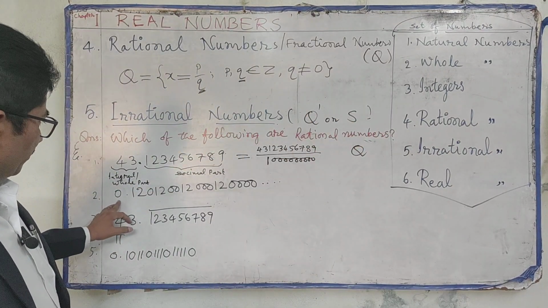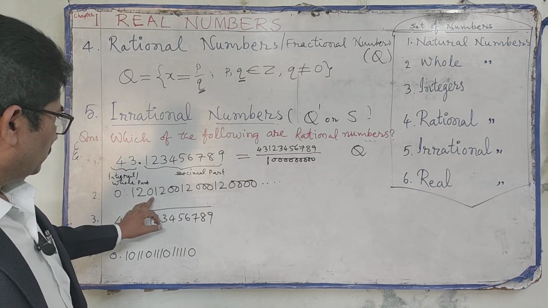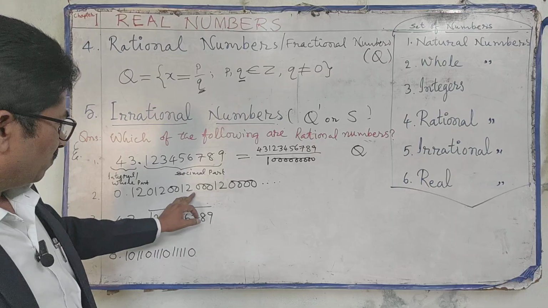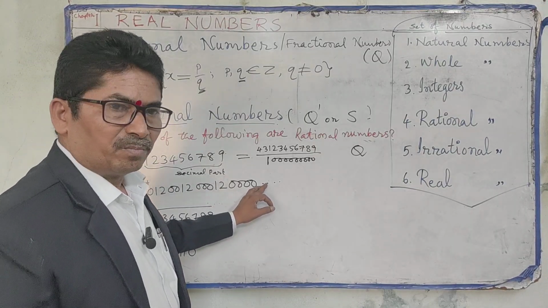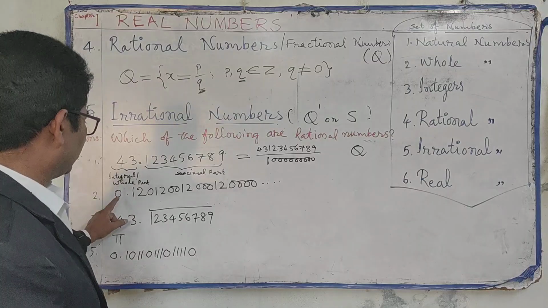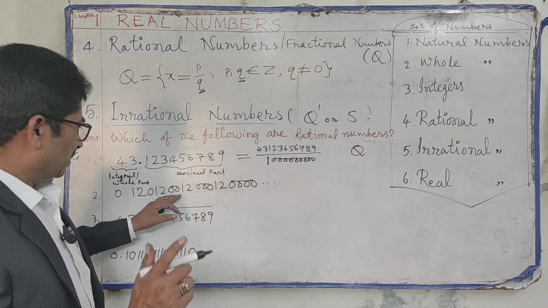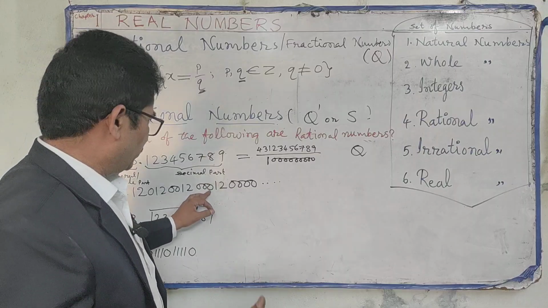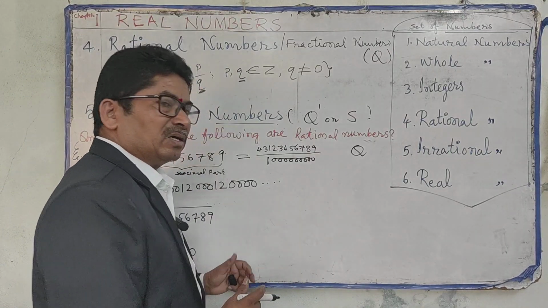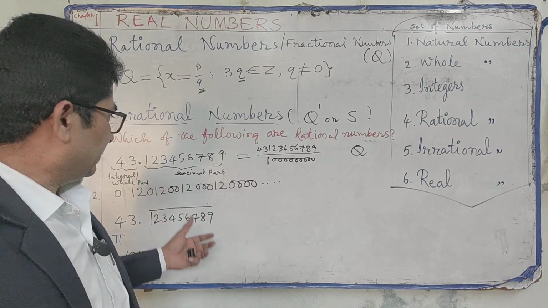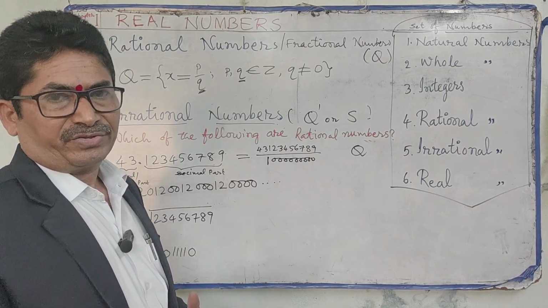Next, here see 0.120, 1200, 12000, 12000, and so on. In this number there is no recurring part.